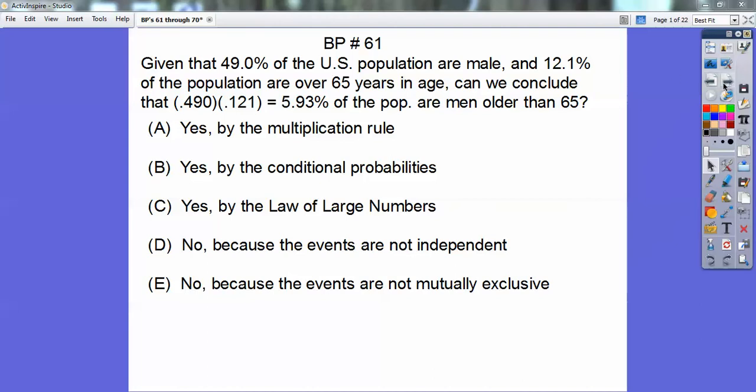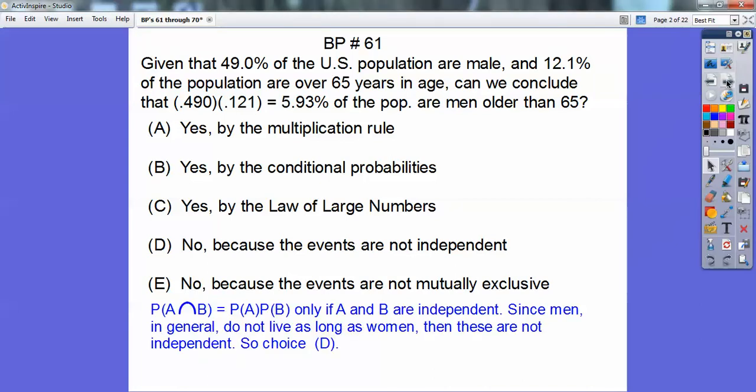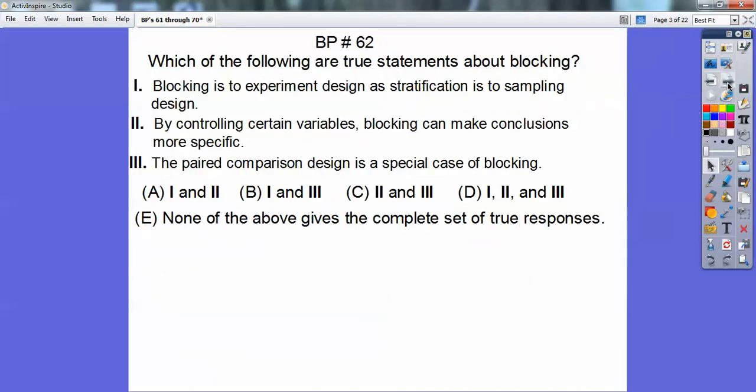I'm going to tell you that they're not independent of each other because in general, men do not live as long as women. So the people that are over 65 tend to be more women than men, so they're not independent of each other, so I get choice D.